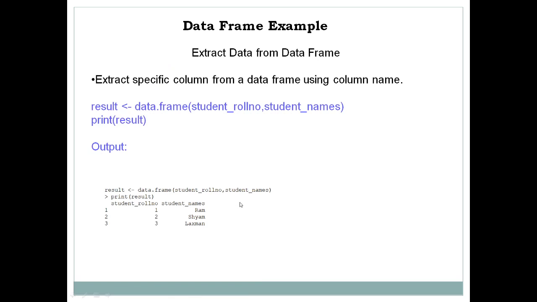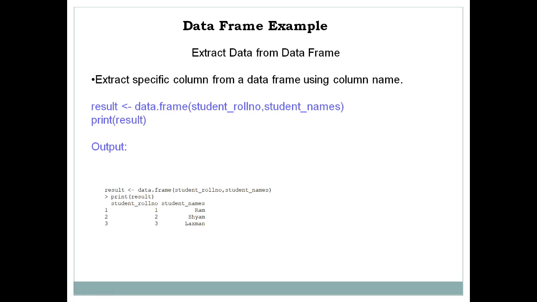Now next is how to extract data from a data frame. Suppose you want to extract a specific column. How to extract a specific column from the data frame? In that case you can write this simple command. result is another variable. So data.frame, I need to fetch only the roll number and the student name. I don't want to fetch the branch of the student.